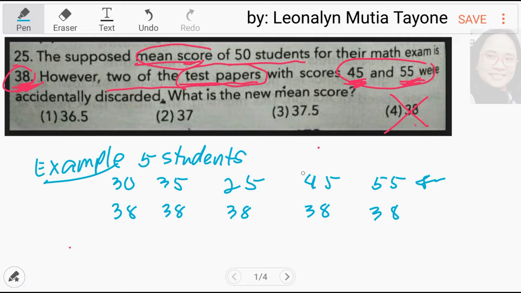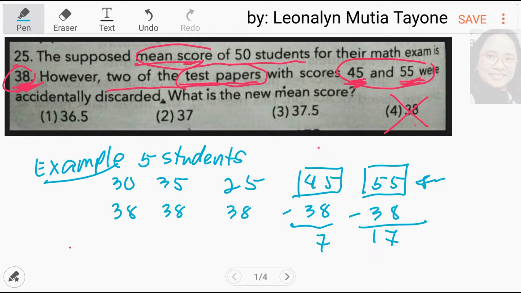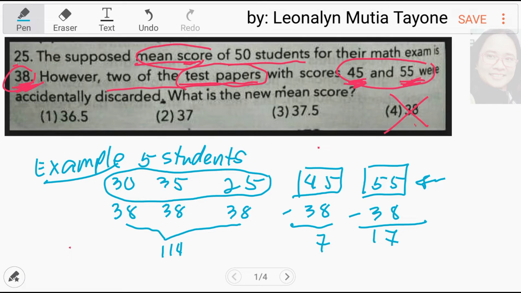Ngayon, what if itong 45 at saka 55 ang kukunin natin? So, i-deduct natin yan siya. 45 minus 38, that is 7. 55 minus 38, that is 17. Kung i-multiply natin itong 38 times 3, that is 114. Kung i-add mo itong natira, 30 plus 35 plus 25, that is 90 ang total dito. Okay, 90 siya. Samantalang kung ito, 114.